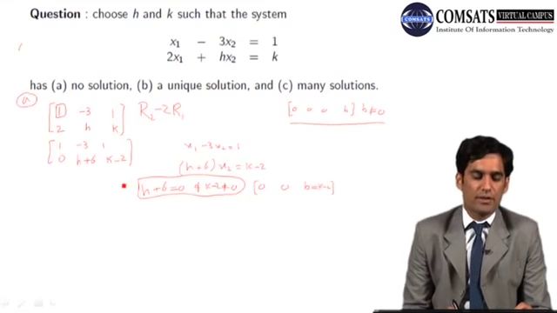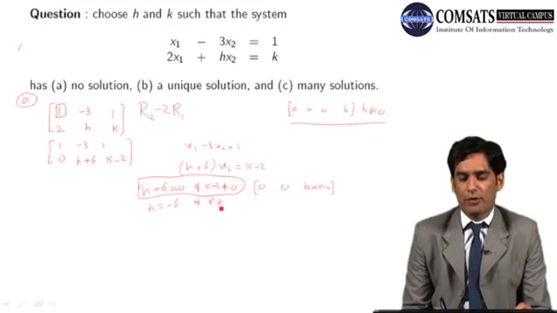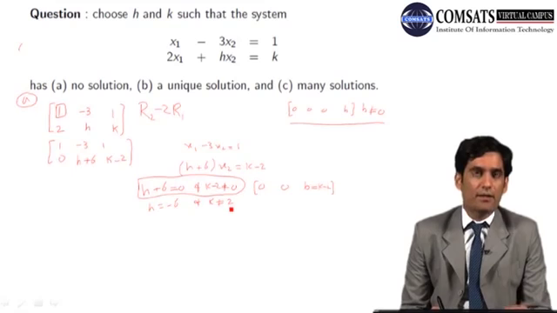So the answer of the A part is that h plus 6 should be equal to 0, which further gives us h equals minus 6, and k not equal to 2. If these are the values of h and k, we will have no solution.